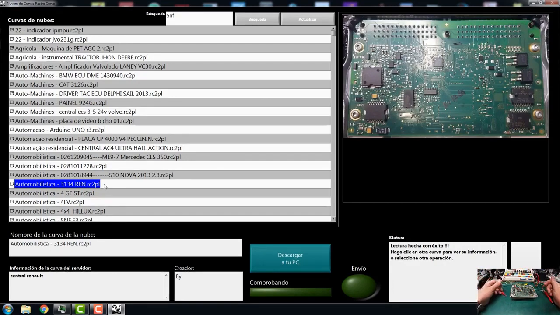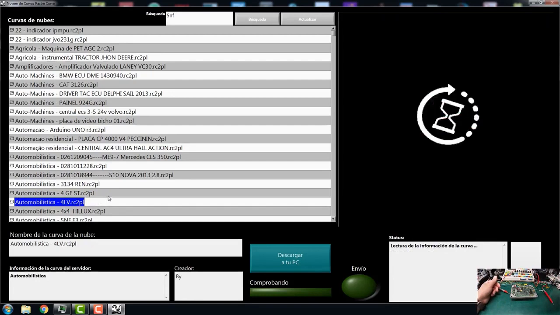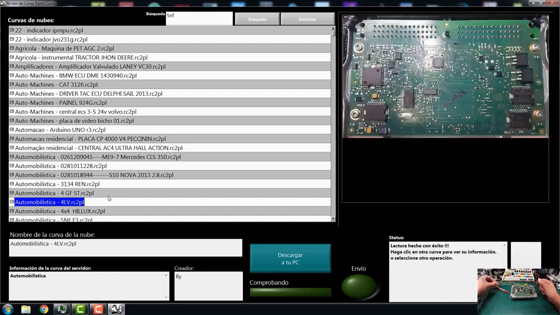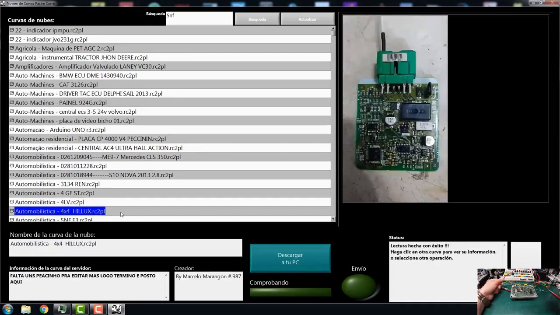34 to the model, but I think that is a Siemens 5WK 465. I don't know, I invented it. We are going to put that it is from a Seat Ibiza 1400, and this is a Magneti Marelli. I don't know the Magneti Marelli. Like here, a 4x4 Hilux, but what is okay is the antenna. When I see the photo I see that it is the immobilizer antenna.